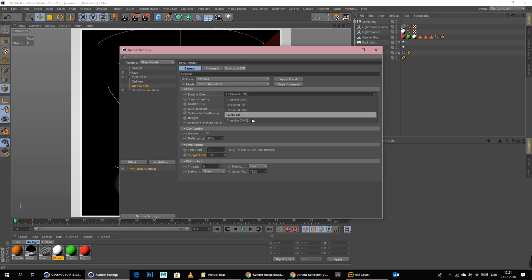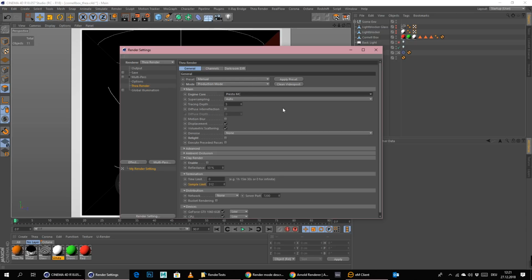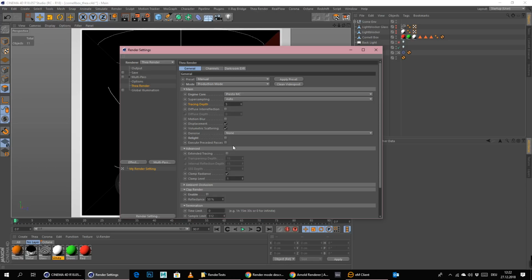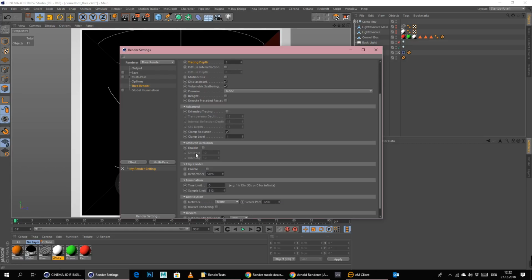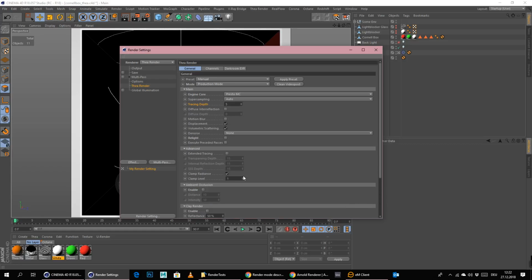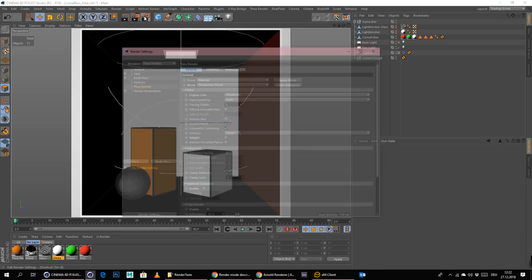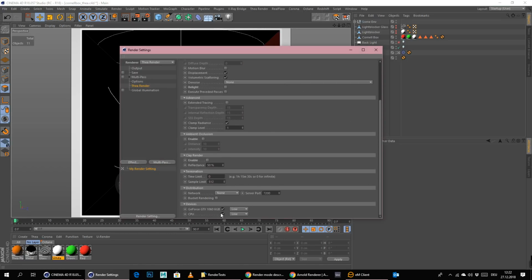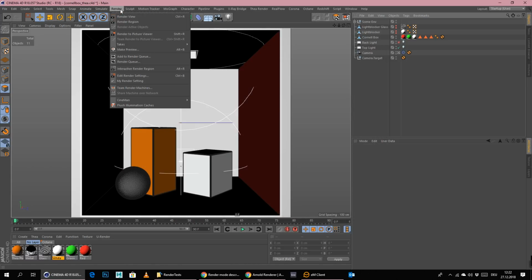We will jump to Presto MC. I will leave TR2 out because it's basically the same thing. As you can see here, tracing depth: if you don't get enough reflections, then we need to up the tracing depth. Advanced ambient occlusion, we could enable or disable. I think we will just disable it for now. And let's see what we get with this Presto. I think here we can use the CPU and my one GeForce GTX 1060 that I have in there right now.